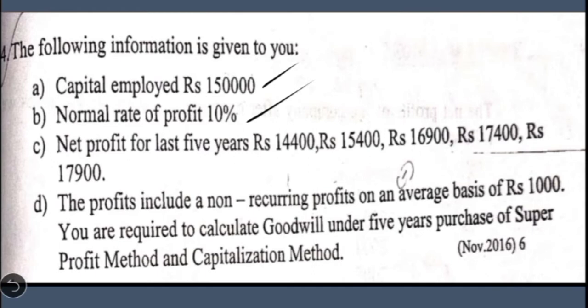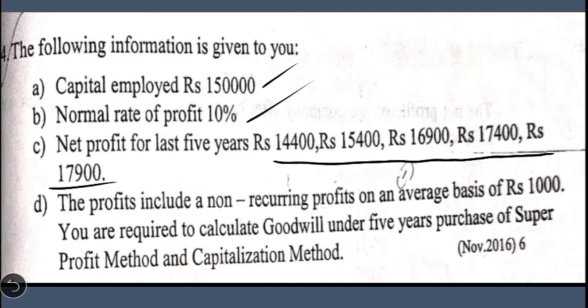Again, here also they have not given which is the current year and whether the profits are in the ascending order or in the descending order. It is not given. Okay. So 44,400, 15,400, 16,900, 17,400 and 17,900. Then the next adjustment given is profits include a non-recurring profit on an average basis of rupees 1,000.